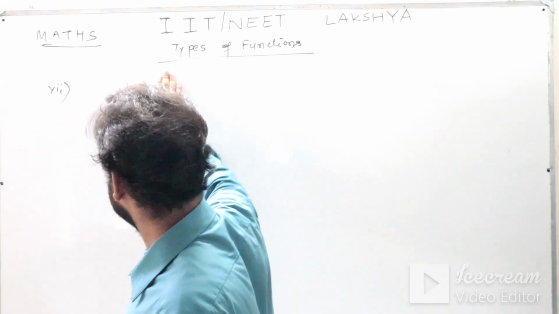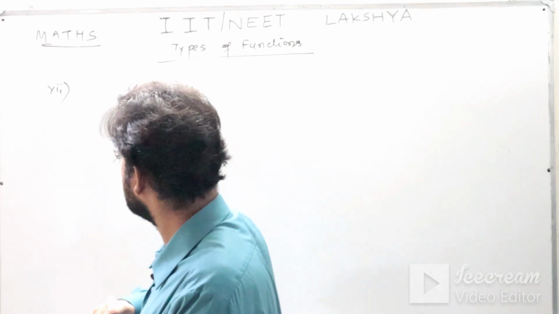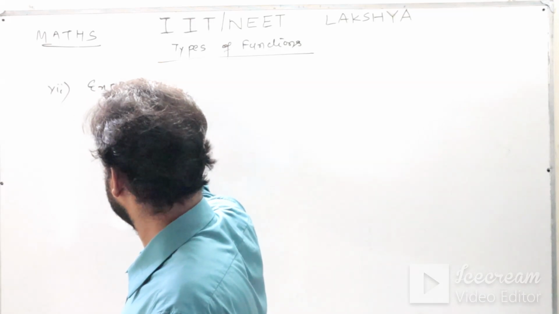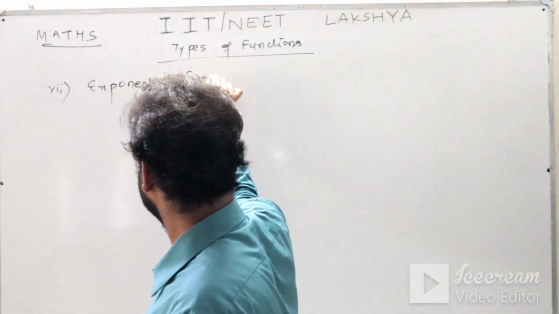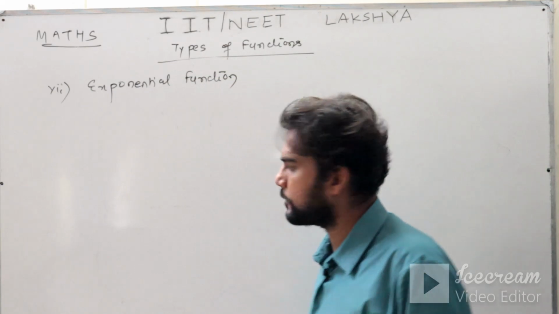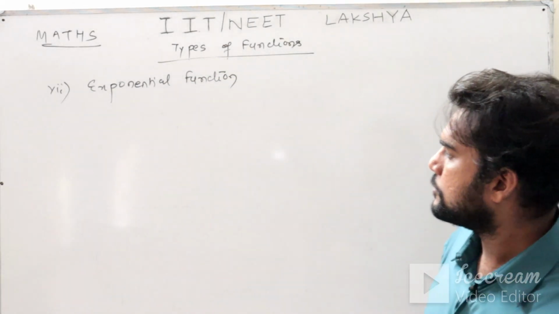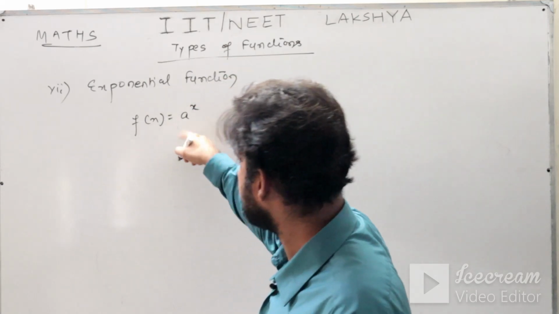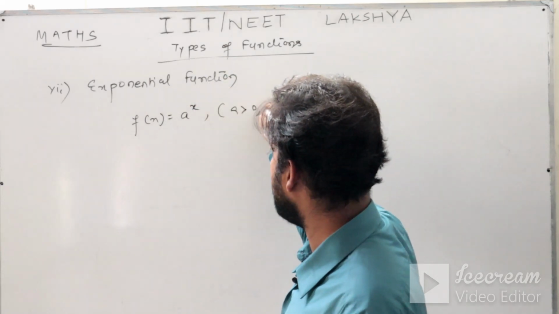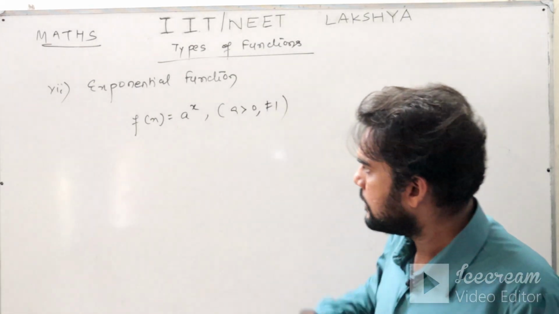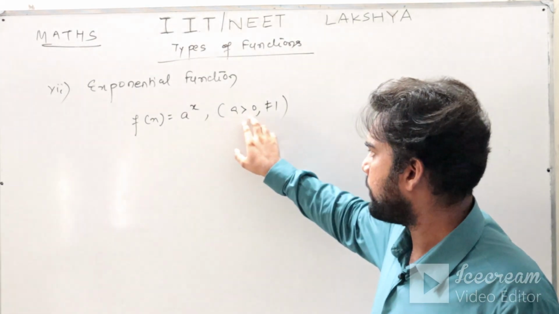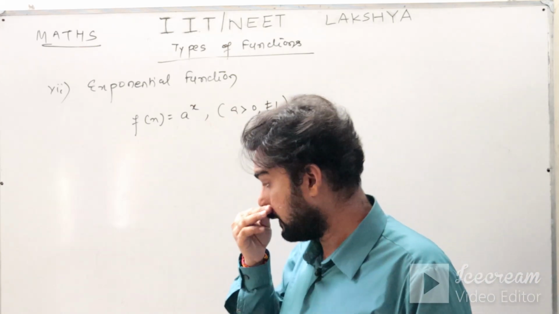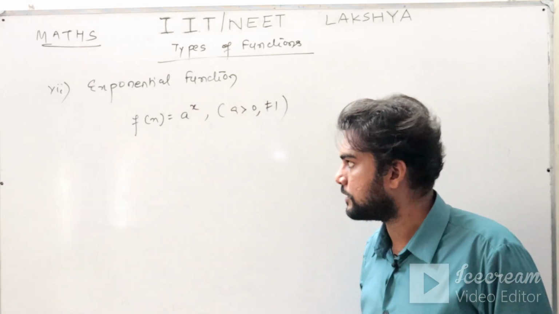exponential function. Observe here, exponential function. So we can denote it like this: f(x) equals a power x. But here the condition is that a has to be greater than 0 and should not be equal to 1. Here this base has to be a positive number except 1. A should be greater than 0, should not be 1. Otherwise it will not become an exponential function.